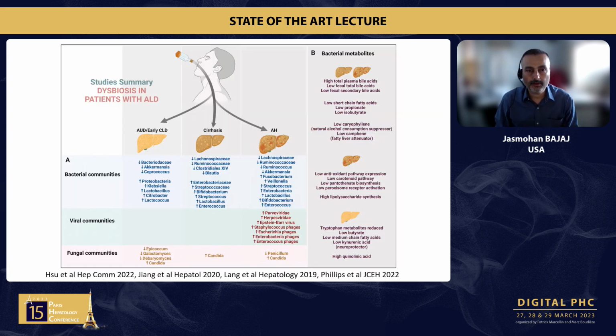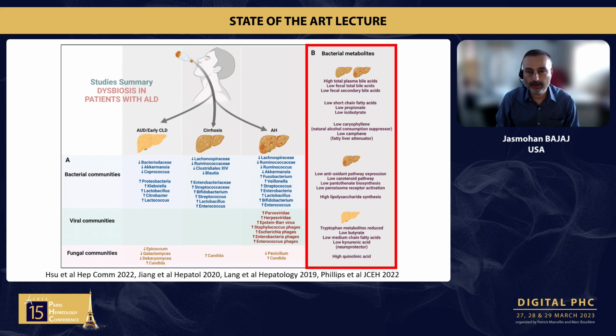There are also changes in patients with bacterial metabolites, including AUD, CLD, cirrhosis, and alcohol-related hepatitis, which shows that not only are the microbiota composition different, but the structure is also different in bacteria, viruses, and fungal communities.